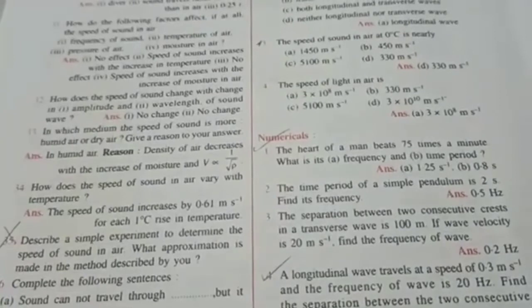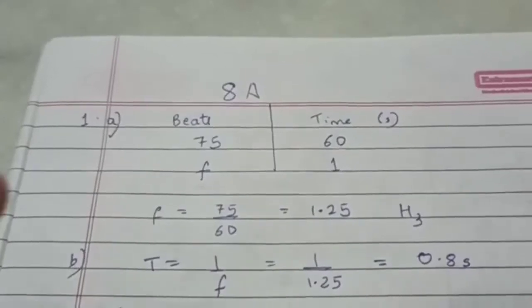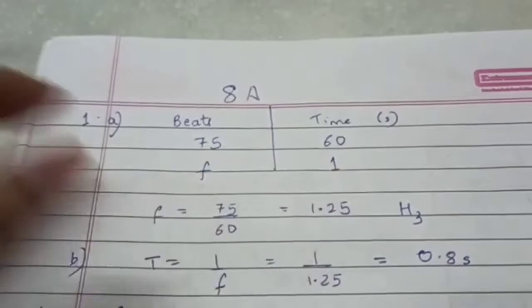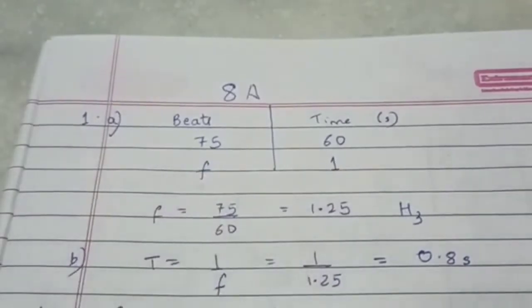The heart of a man beats 75 times a minute. For whom? I have no idea. What is its frequency? In the unitary method, 75 beats in 60 seconds. So in 1 second, how many beats? Because frequency is the number of beats or vibrations per second. So after calculation, we get it as 1.25 Hertz.